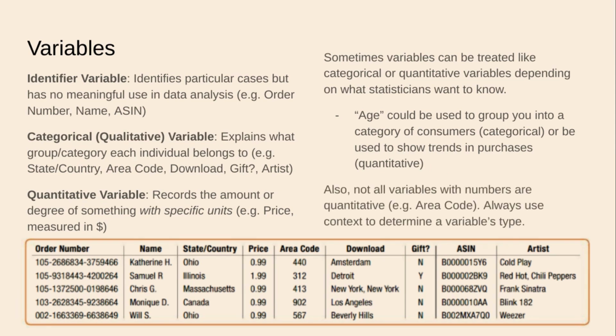Not all variables with numbers are quantitative. Area code, for example. We're not going to be looking at area codes as a quantitative variable. That, I said before, was a categorical variable. An area code refers to a place. It doesn't refer to a quantity. It's a number assigned to a location.